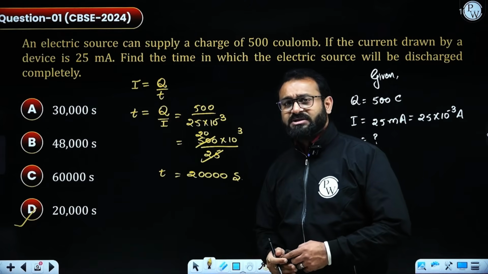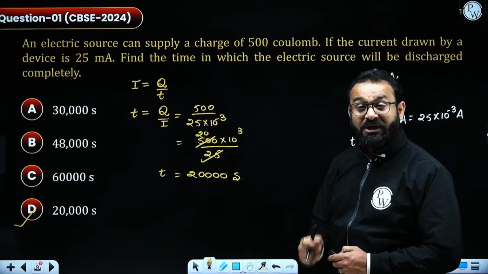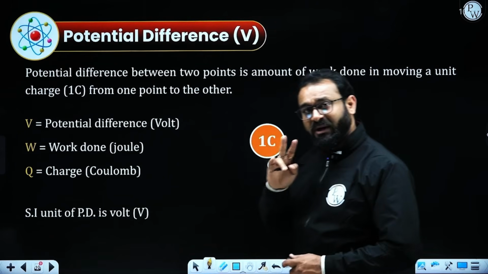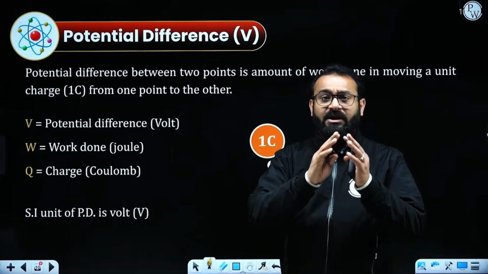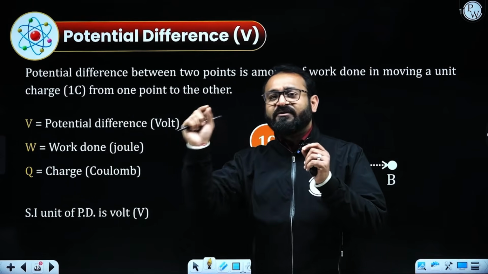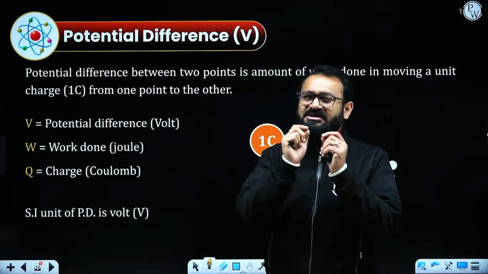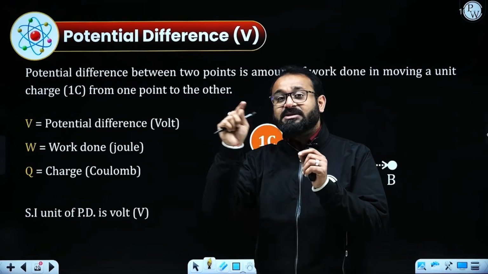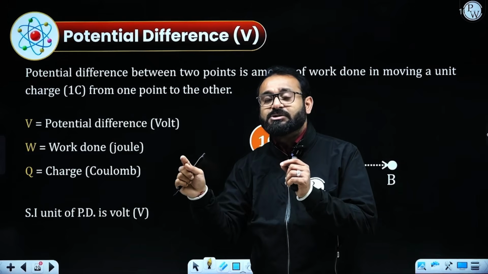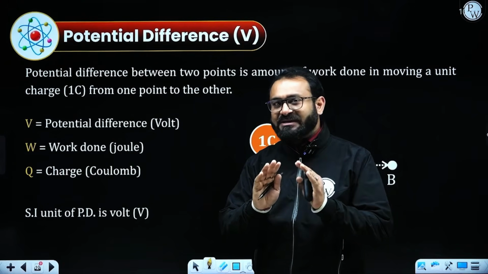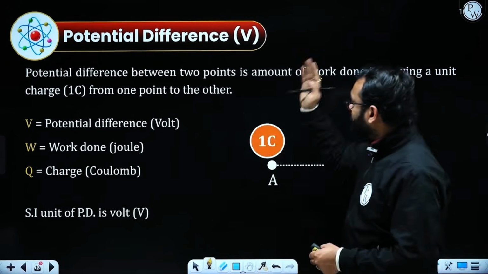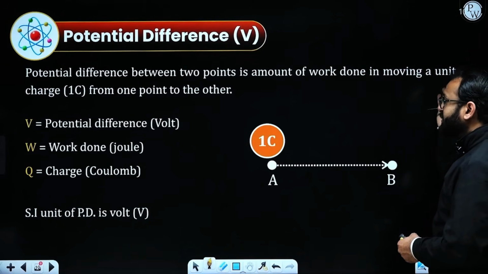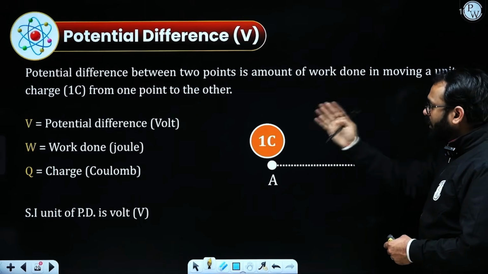After covering all this, we need to understand what is potential difference. When we talk about the potential difference, it is represented by V. See, the charges are moving from one place to another, but some work is actually required to be done as the charges are moving from one place to another. Potential difference defines the same thing. It says the potential difference between 2 points is the amount of work done in moving a unit charge, 1 coulomb, from one point to another.